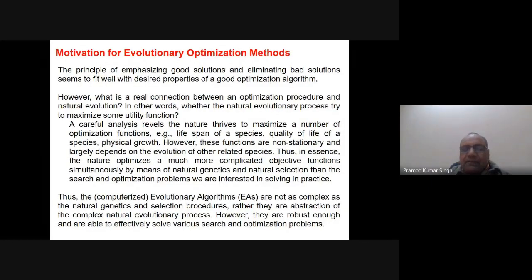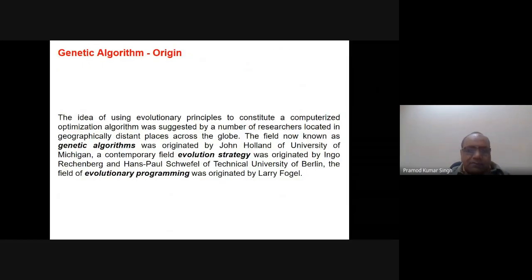So we say that we do not follow the natural evolution process as such because it is too complex and we have a limitation of our technology. If you try to mimic it exactly, then probably the hardware will not be able to support it. So whatever is the important aspect of the natural evolution principle, we just take that, and from that we have developed algorithms for search and optimization problems, which try to optimize some fitness functions.